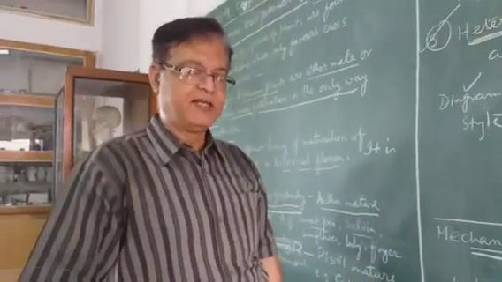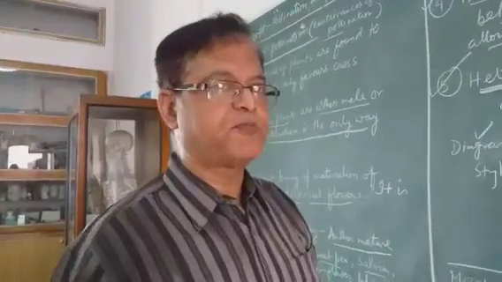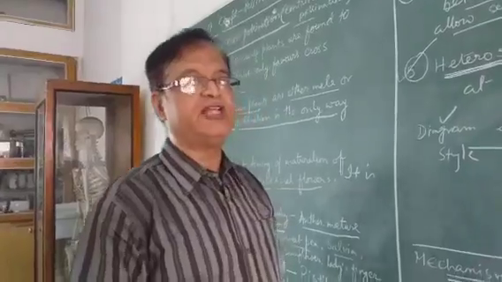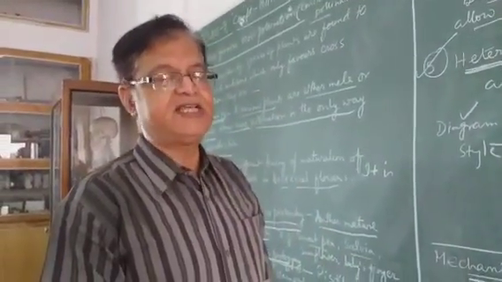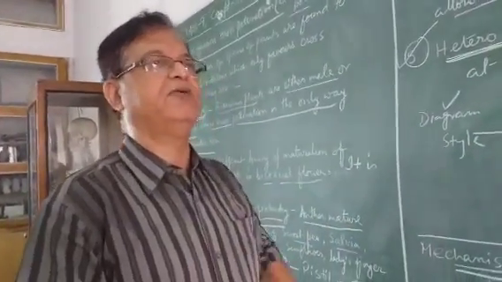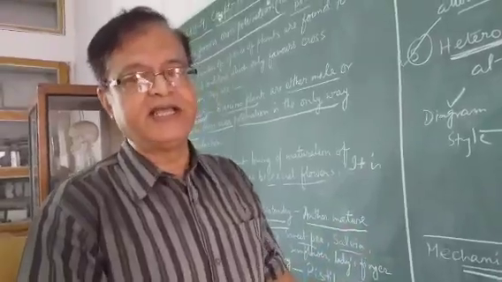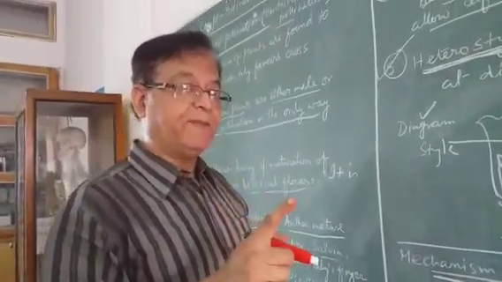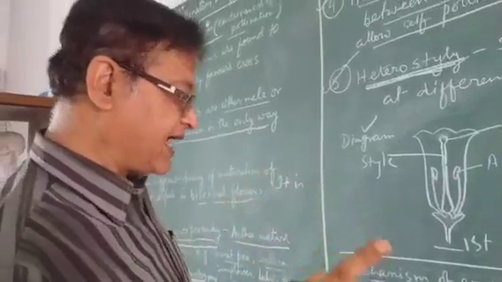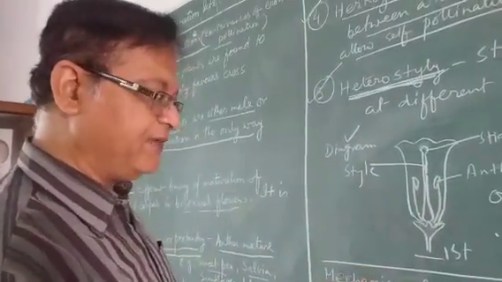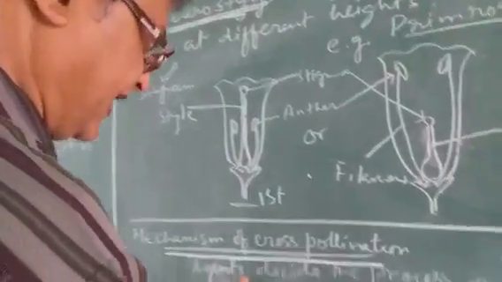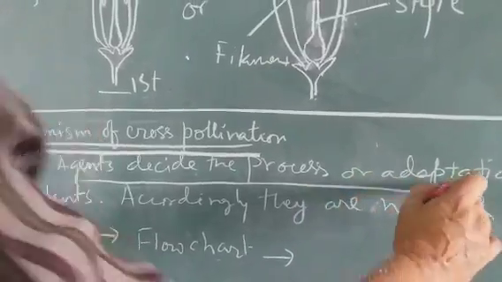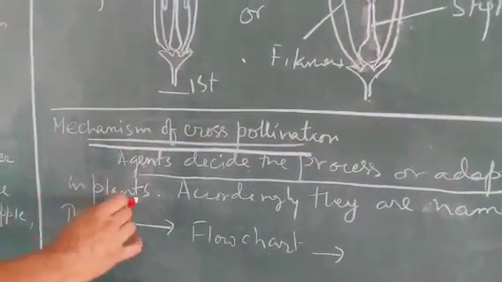You always know that cross-pollination requires agents. An agent may be an insect, wind, water, or a bird. Depending upon the agents, this kind of mechanism is fixed. Agents decide the process of adaptation in plants.